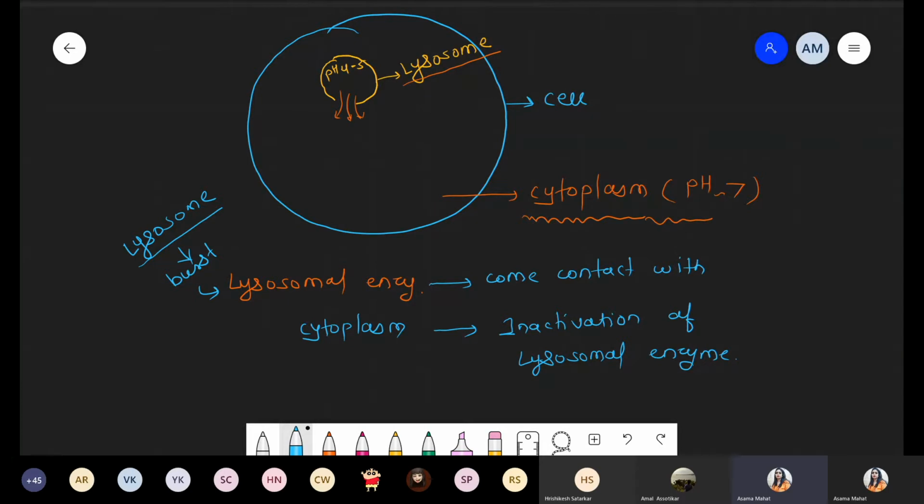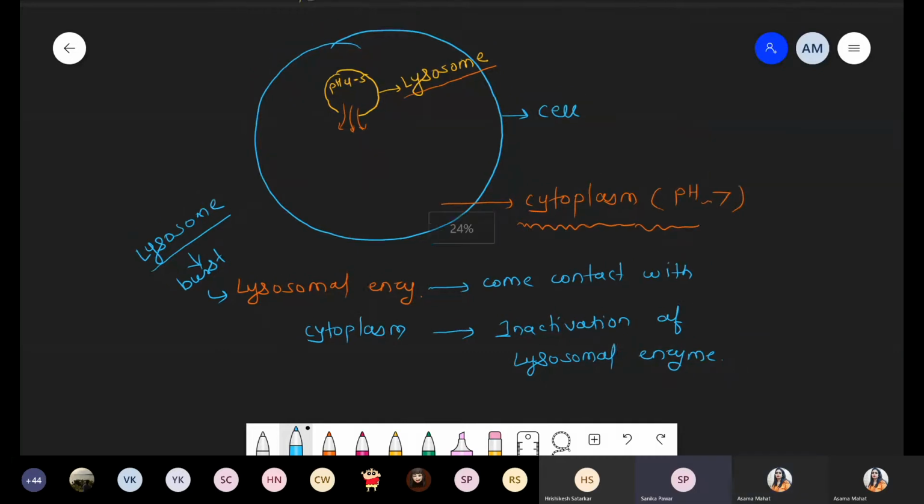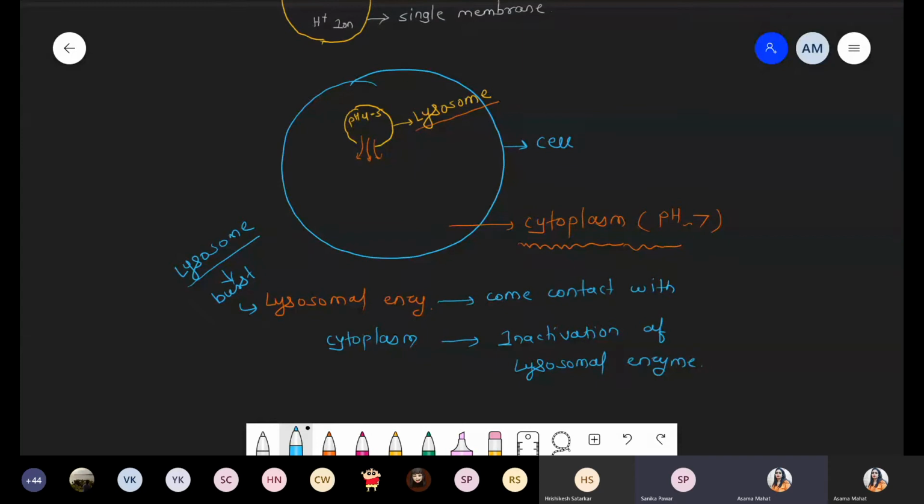It means that by using water in the presence of acidic condition, they are responsible for degradation. Student: Ma'am, could you please explain the lysosomal enzyme again? I lost connection. Sure, listen carefully. I'm repeating this part again. My simple question is: accidentally, if any one lysosome gets burst?